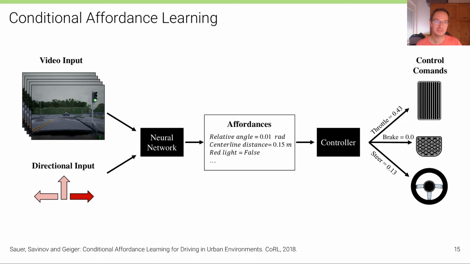The only difference here is now that in addition to the images, this model also takes the directional input, the navigational command provided by the high-level GPS system that tells the model at the next intersection go left or at the next intersection go straight as additional input.